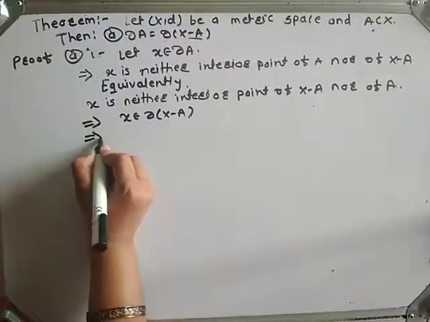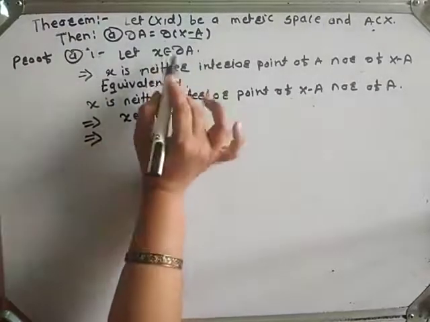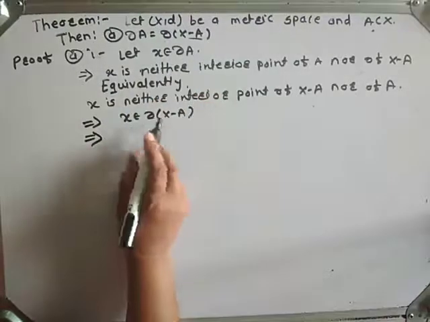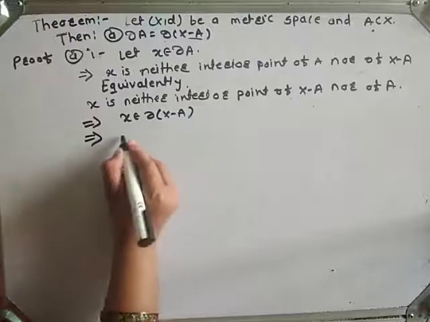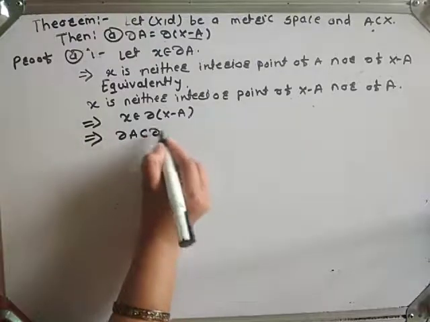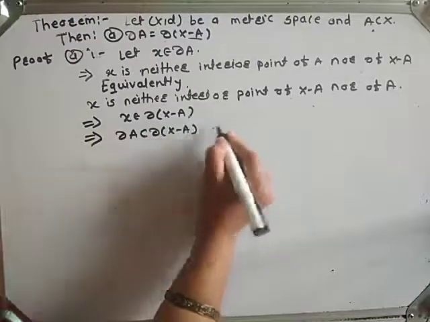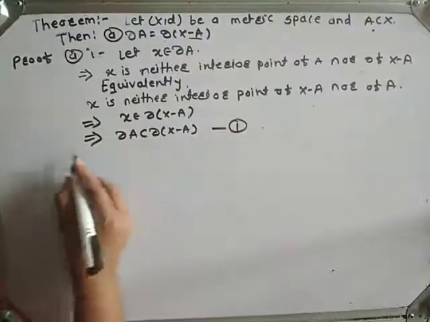Therefore, we have taken x belongs to boundary A and we get x belongs to boundary of X minus A. That implies boundary A is a subset of boundary of X minus A. Call this equation number 1.